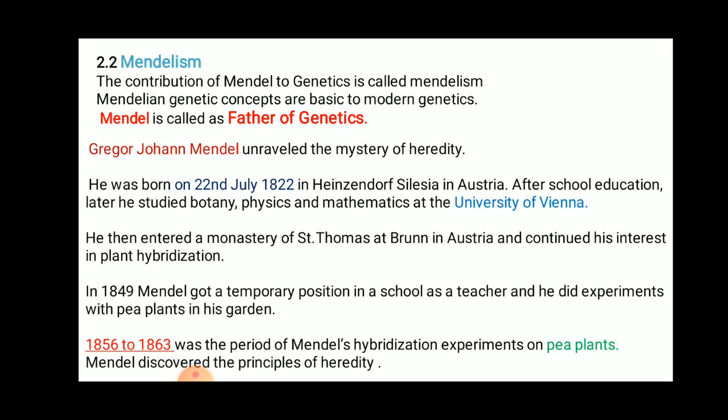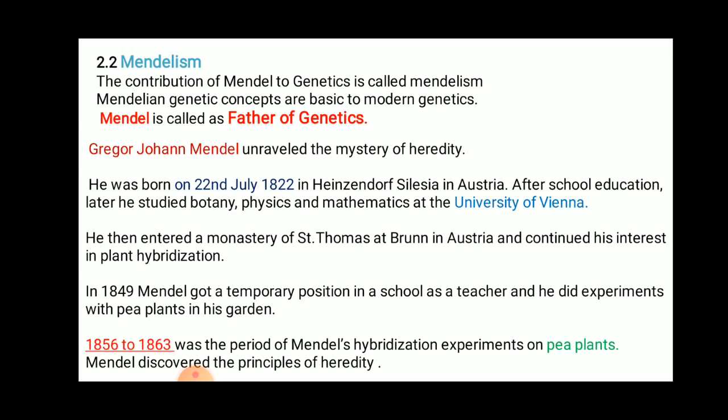After school education, later he studied botany, physics, mathematics at the University of Vienna. So what is the name of the university where Mendel studied? University of Vienna. What are the subjects that he studied? Botany, physics, mathematics. Okay, these are some of the simple questions which will be asked as one-word answers.